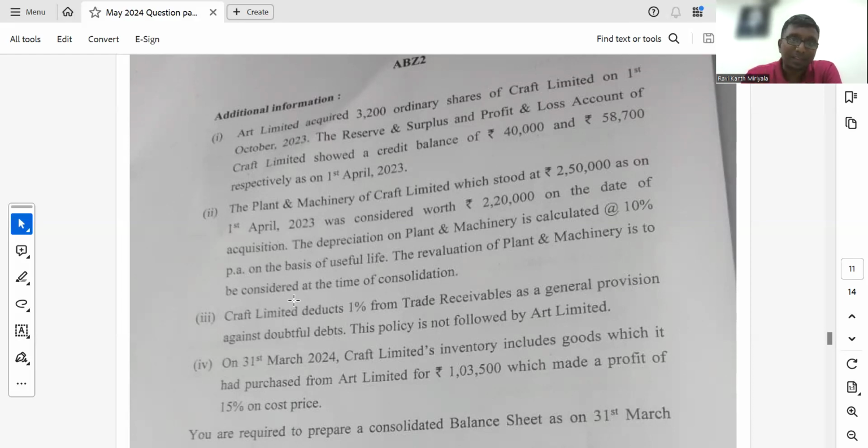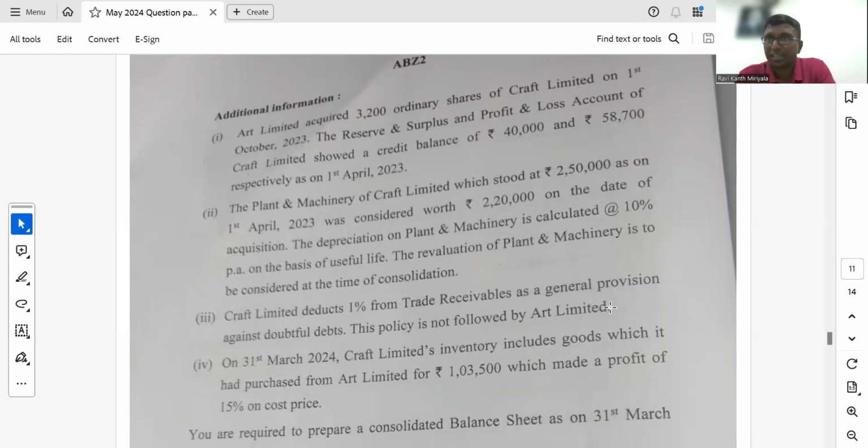Correct? And right. So Craft deducts 1% on trade receivables and a general provision against the doubtful debts. The policy is not followed by Art Limited. Strictly speaking, it is an estimation. It is not to ensure uniform accounting policy. It is not a policy decision. It is an estimation, right?